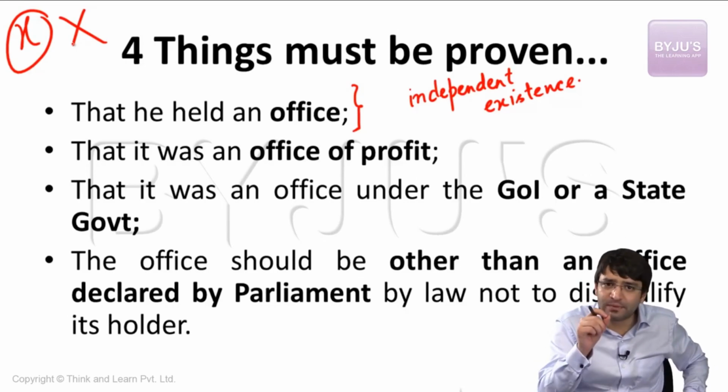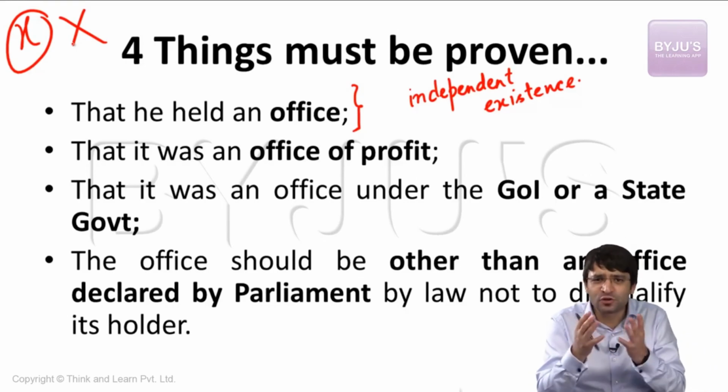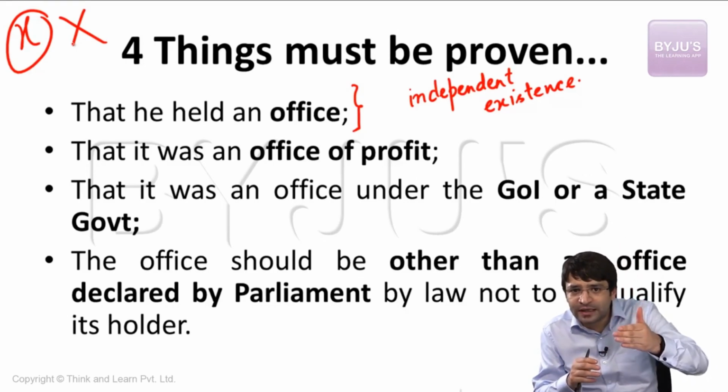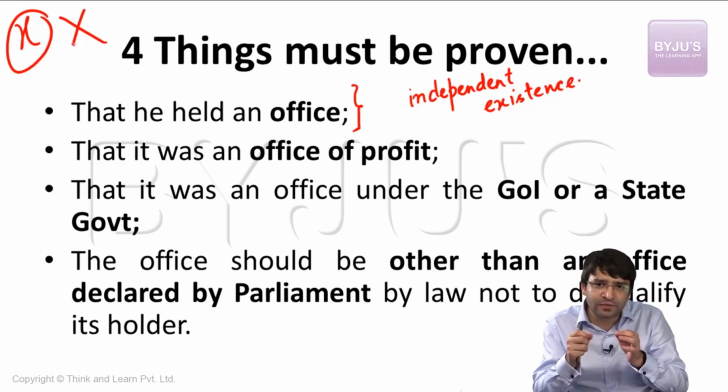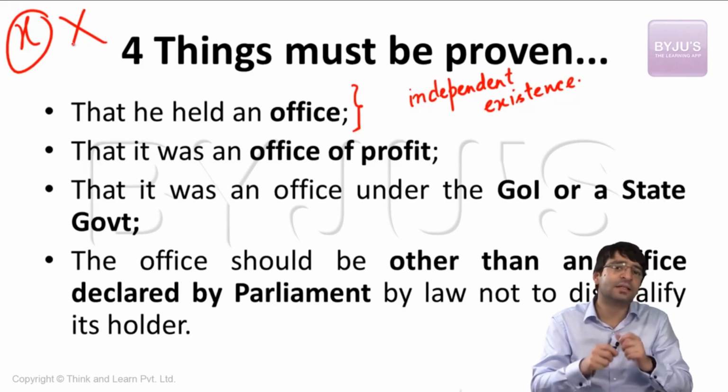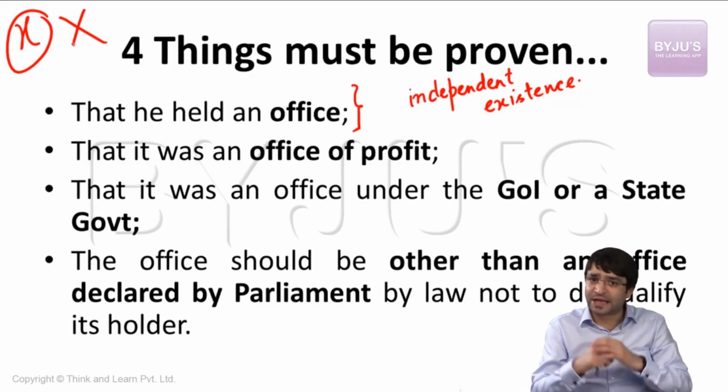Office of profit: you shall be disqualified if you are holding an office of profit. What is this office of profit? First thing is, what was the need? To insulate legislators from the executive, to have some sort of separation of powers. The Constitution said, let's bar those individuals who are holding an office of profit from continuing as legislators. But how can you disqualify these holders? For that, four things must be proven.